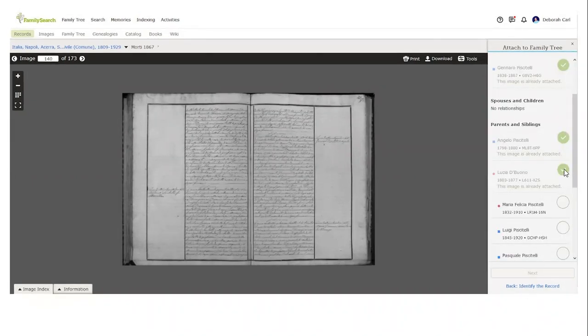Do not click everybody in his family. You usually only have 3 to 4 people on a document. You usually have the individual, his parents, and possibly his spouse. Always exceptions to the rule, but that's what you normally get. So in this case, I clicked on Gennaro, Angelo, and Lucia, and I clicked on next, and you can see that they're attached. The image is now attached to these people.